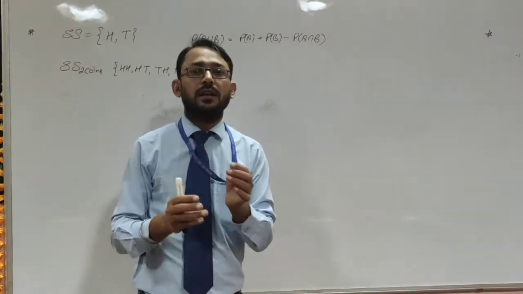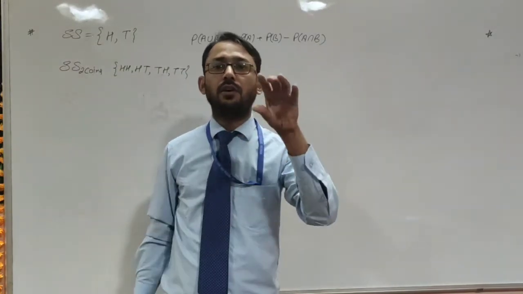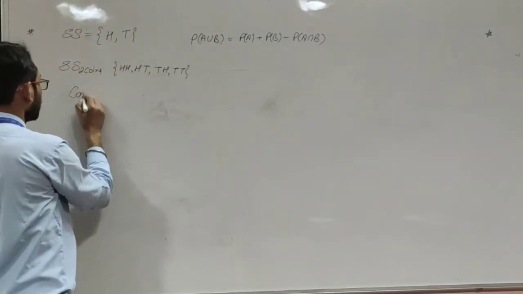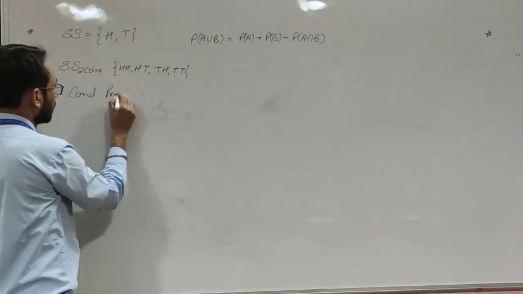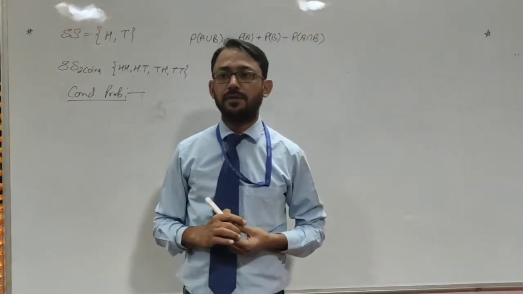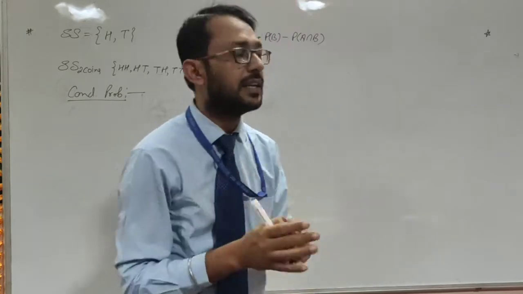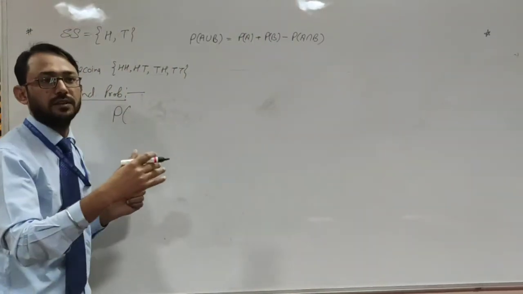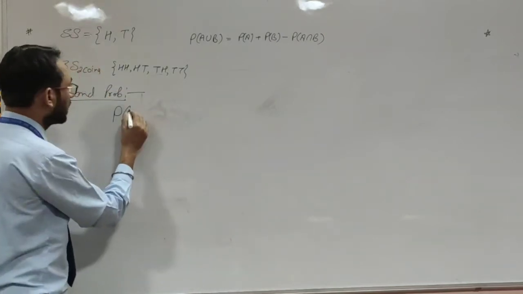Now, the first thing of class 12th is conditional probability. What is conditional probability? Conditional probability is the dependency of one event on another.